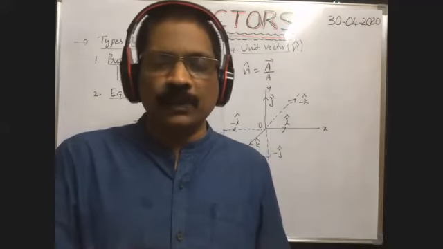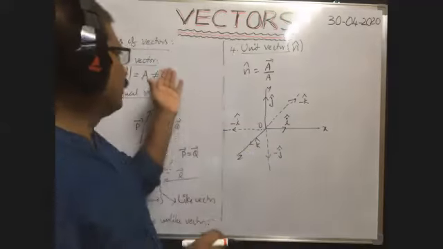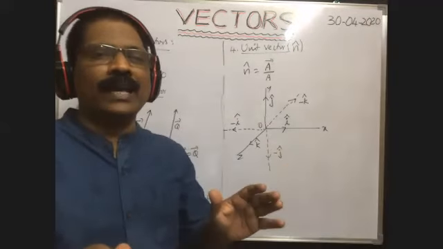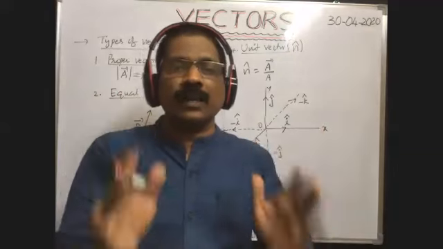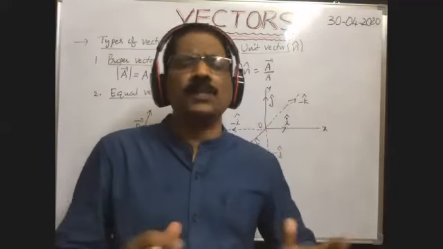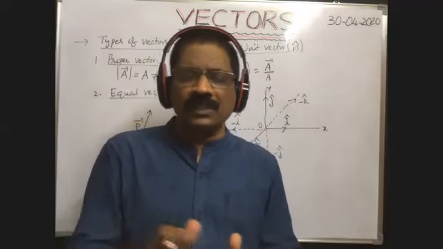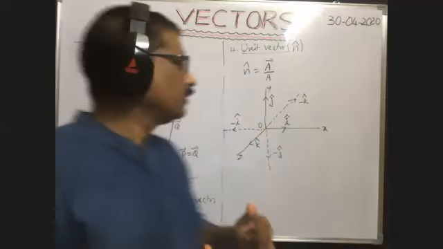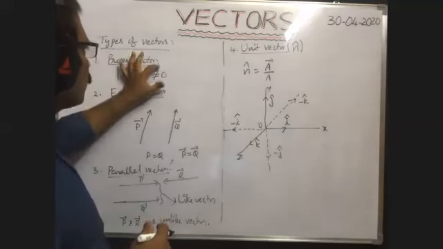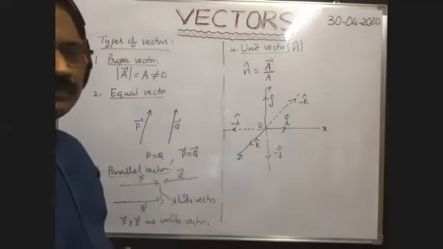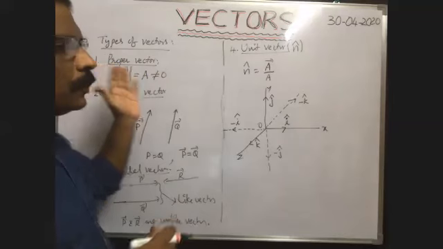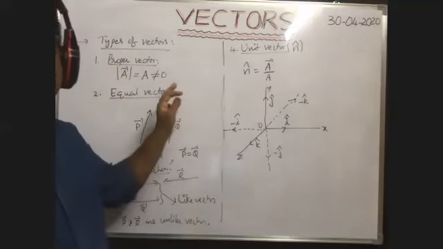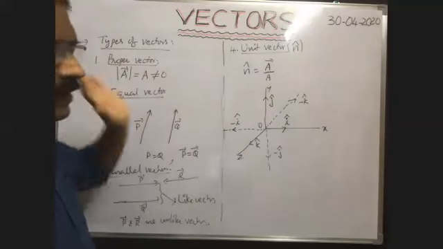Magnitude is always represented with here a vector whose magnitude is always positive, because magnitude of a given vector means modulus of a bar. Modulus is always positive. We are discussing the only magnitude. Is it along negative direction or positive direction? That is immaterial to us. Okay. So if the magnitude is not equal to 0, that is called proper vector. This vector is along positive direction or negative direction, that is immaterial to us. But if the magnitude is not equal to 0, then that is a vector, proper vector.